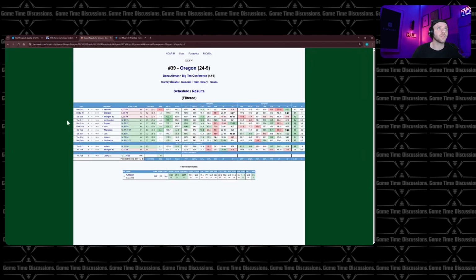Oregon, looking at their last 12 games, they did have a rough stretch, though. So this skews it quite a bit, especially with Nebraska, who should have made the tournament until they collapsed down here. Michigan, obviously, in the tournament. Michigan State being a 2 seed. And then Michigan State again. Oregon's a lot better than that end of the year looks like.